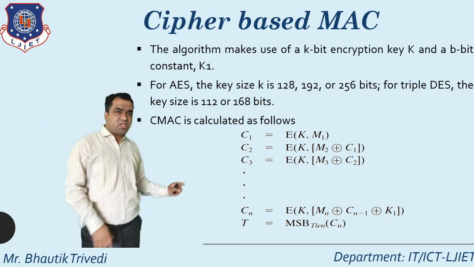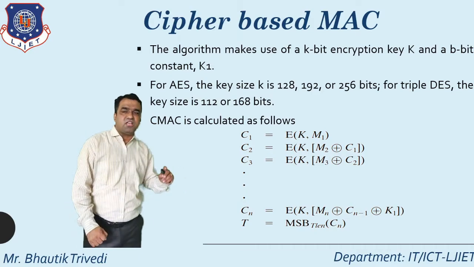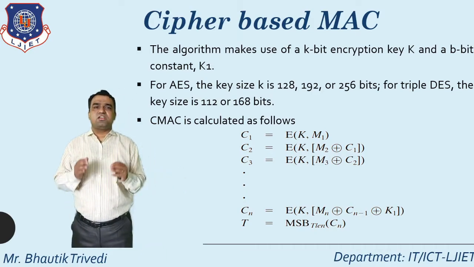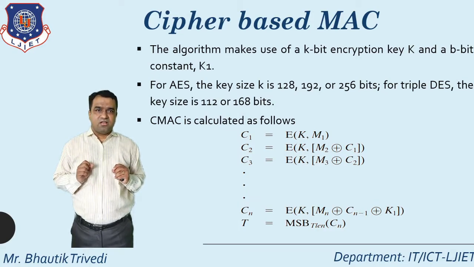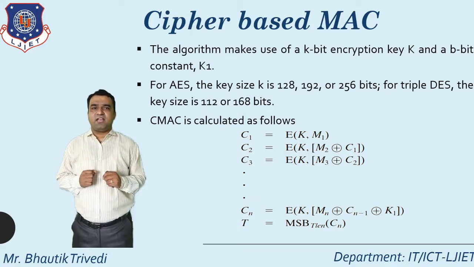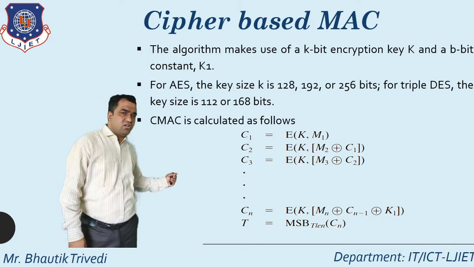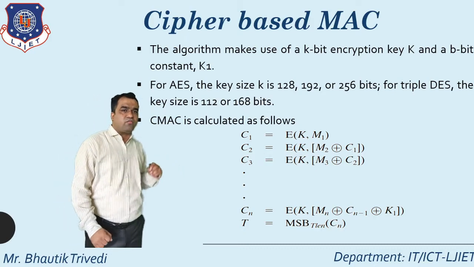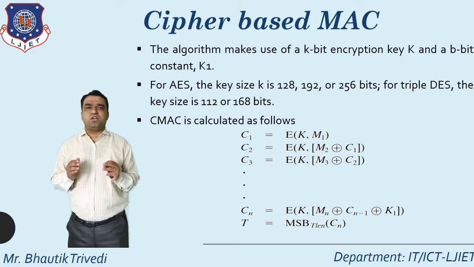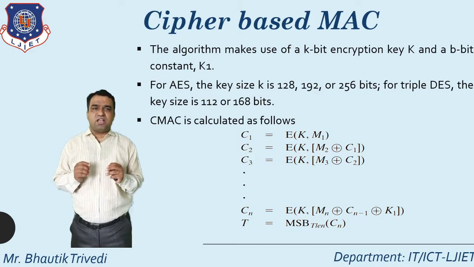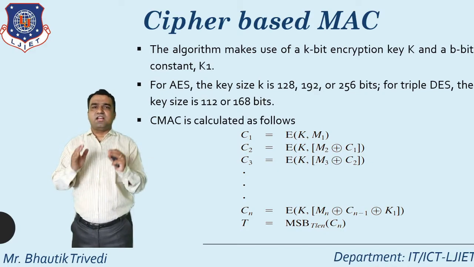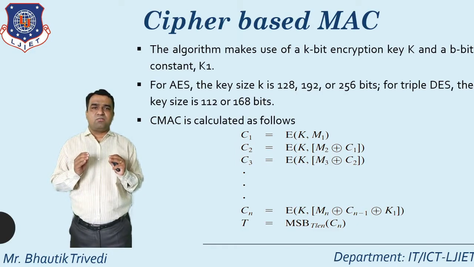And must remember one thing, if I want to generate T, T means the tag, and tag is also known as CMAC. So how do you generate a tag? That is the MSB T length of Cn. The most significant bits of T length from this Cn can be considered as a MAC.